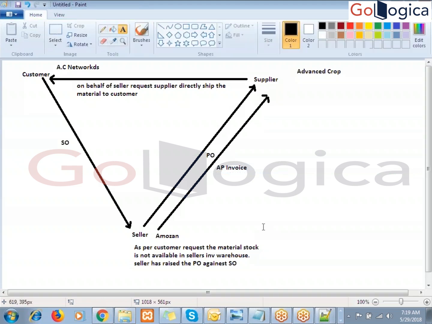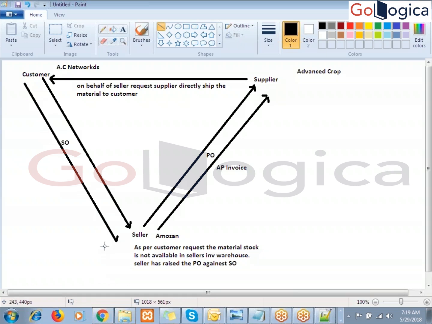Now we are going to receive the payment from the customer. I mean the seller here. The seller has received the payment from the customer. This is going to happen.